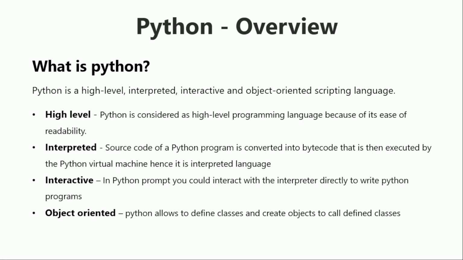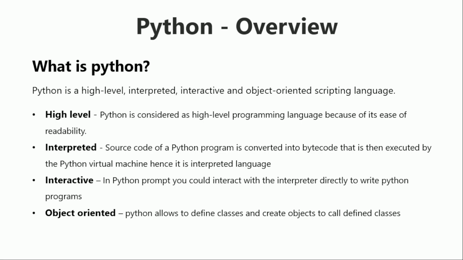Object-oriented language. Python is known as an object-oriented language since it defines classes and objects. In object-oriented programming, you are able to define a class, and we will create an object in order to call the defined class. For this purpose, Python is considered object-oriented, and we will be discussing object-oriented concepts later in this session, where you will look into classes, objects, encapsulation, polymorphism, inheritance, abstraction. Each and every concept will be covered there.